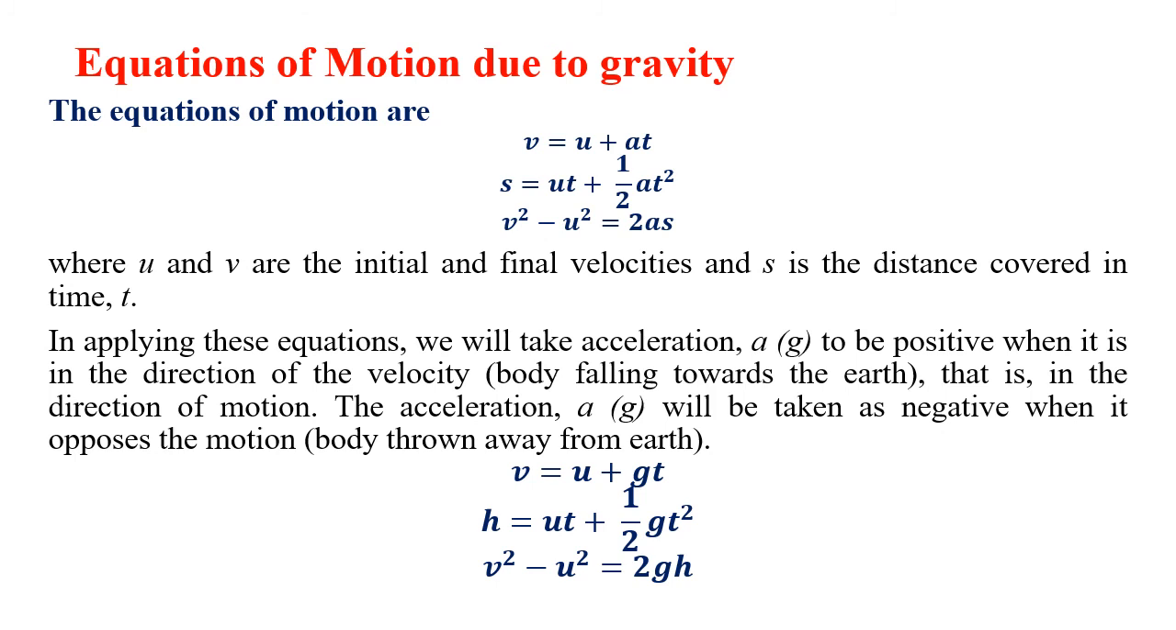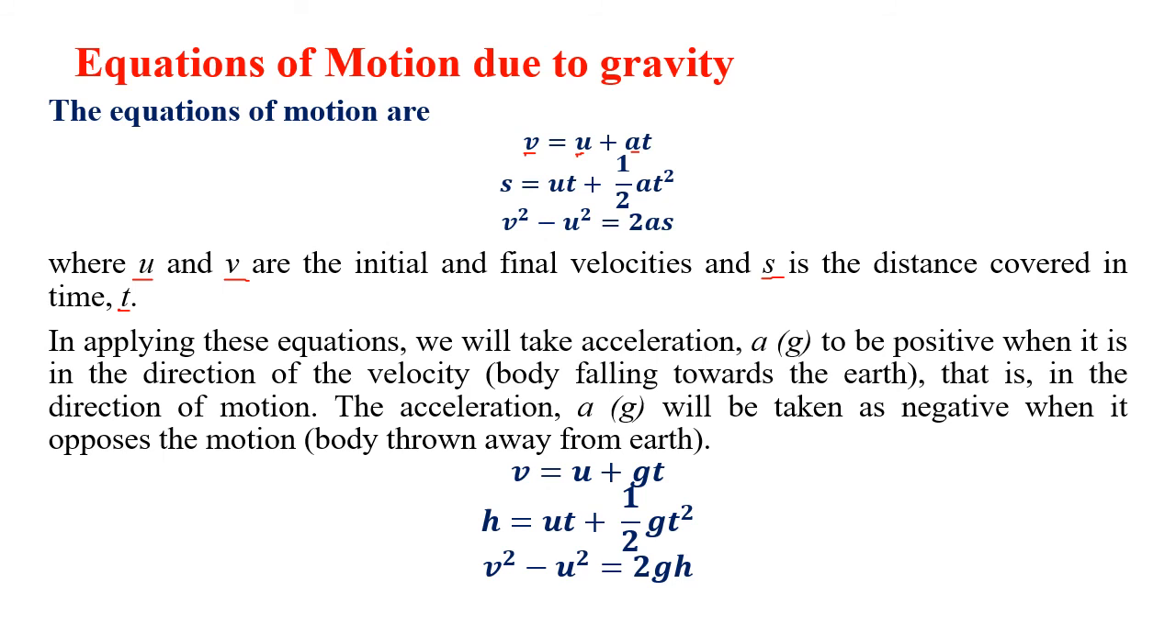Now, the equations of motion we did in the 8th chapter, and we revised earlier also. v = u + at, s = ut + ½at², v² − u² = 2as. Here v is the final velocity, u the initial velocity, a the acceleration. u, v and s, the displacement, are all vectors; only time is scalar here. So there are vector and scalar quantities.